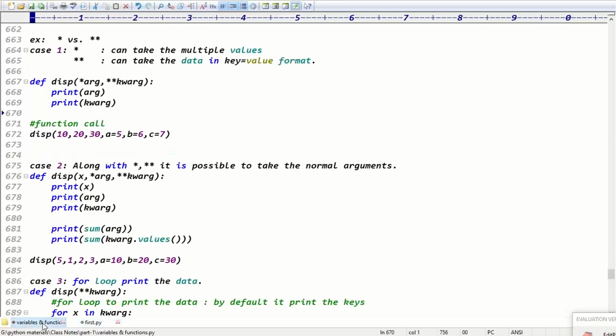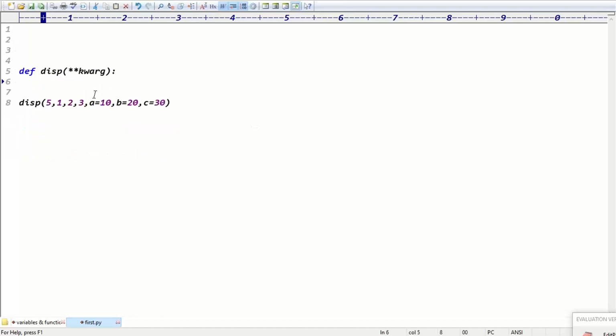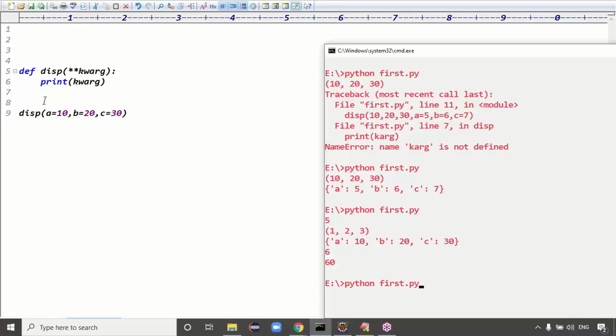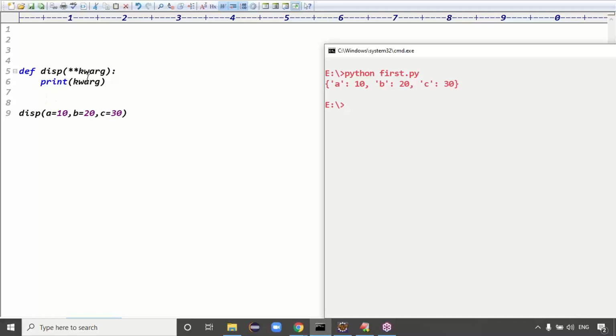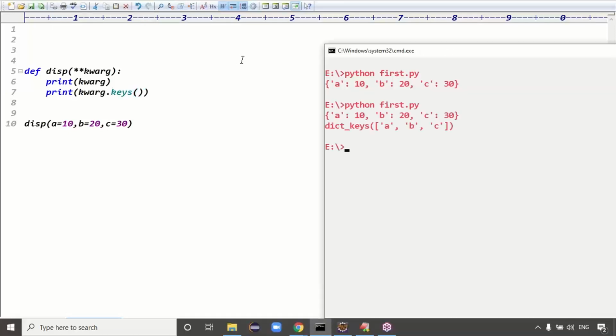And if you go for the third case here, I know like this, star star kwargs, something like this. See, guys, I can pass the values like a equal 10, b equal 20, c equal 30. If you print kwargs directly, what happened, guys? It's printing both keys and values, right? No, sir, I want to print only keys. If you want to print the keys, we have to use the keys function, kwargs.keys(). Then see, guys, here it is printing a, b, c as the keys, right?